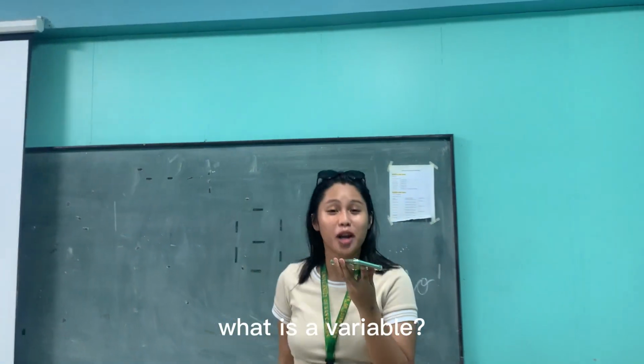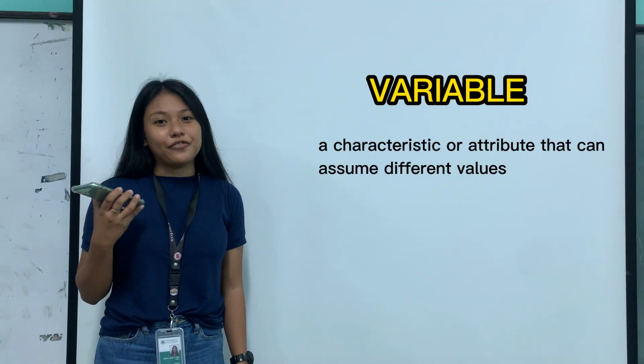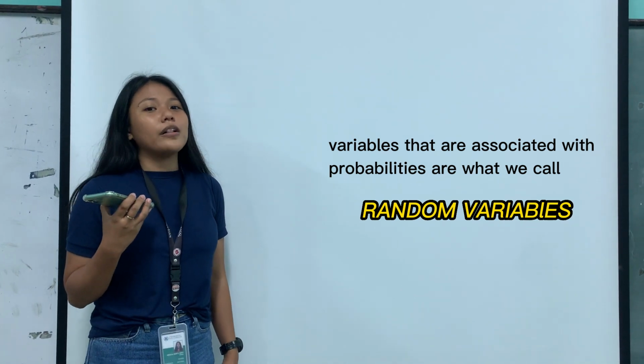And back to you, Kay. Thank you, Siad. Now let's dive deeper into that. What is a variable? A variable is a characteristic or attribute that can assume different values. Variables that are associated with probabilities are what we call random variables.